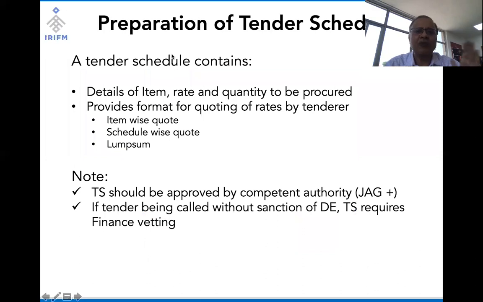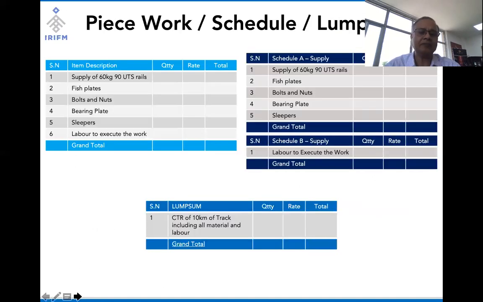Now, that was what we meant by saying that in preparing for tender, we have to prepare the tender schedule. We have to make a decision whether we want to go for an item rate contract, a schedule contract, or a lump sum contract. And it's a critical decision because there are trade-offs. There are benefits of this contracting, and there are benefits of lump sum contracting, right?